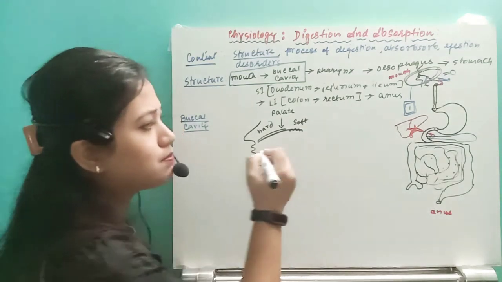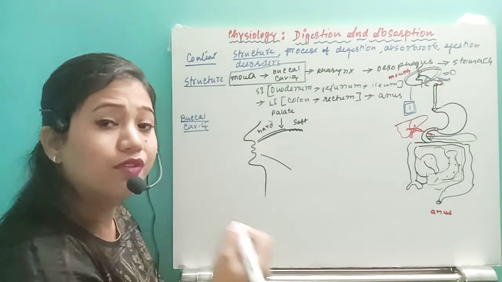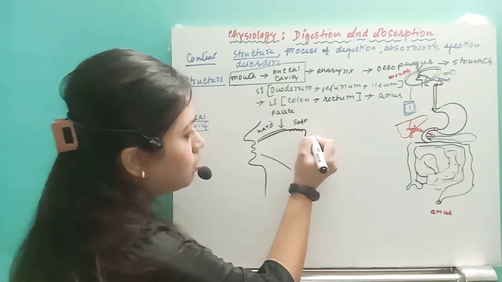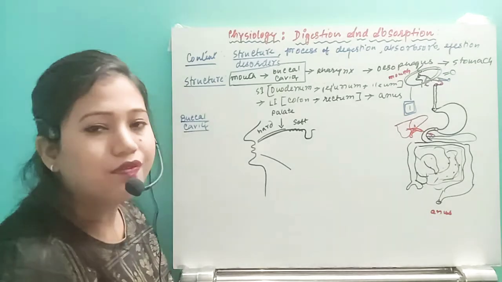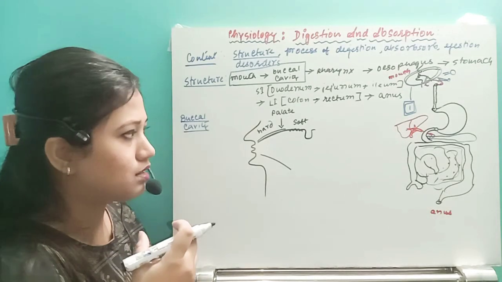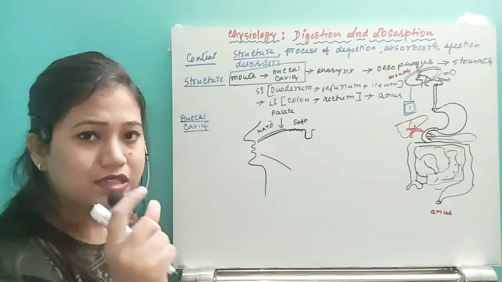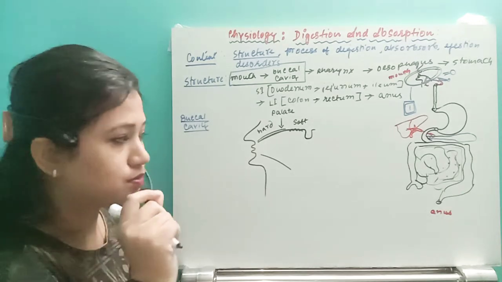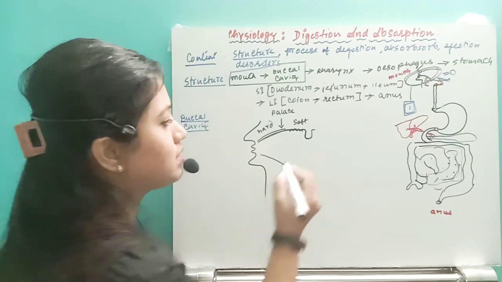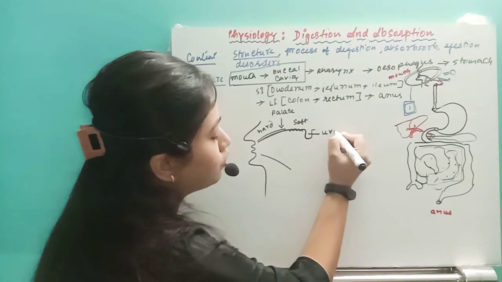Now after that, this palate will end somewhere, where it ends into a hanging part. All of us have seen it. If you open your mouth, you see a small part hanging there. That is known as the uvula.